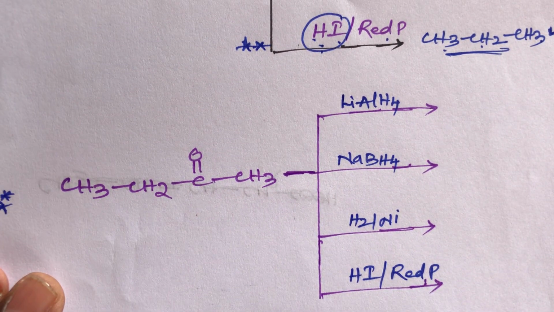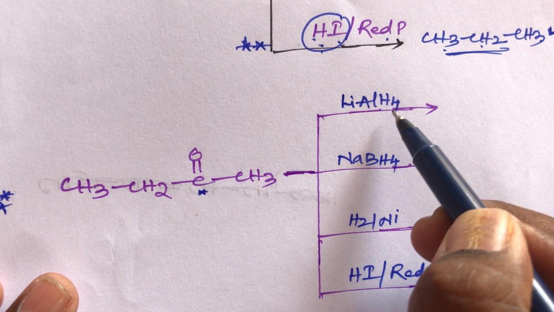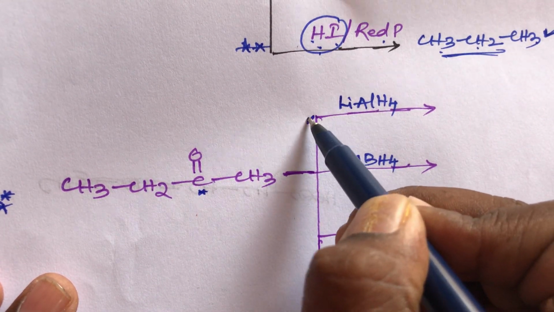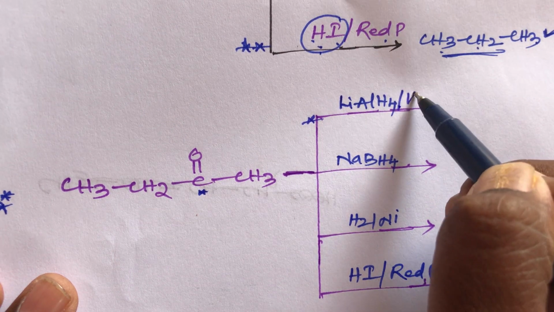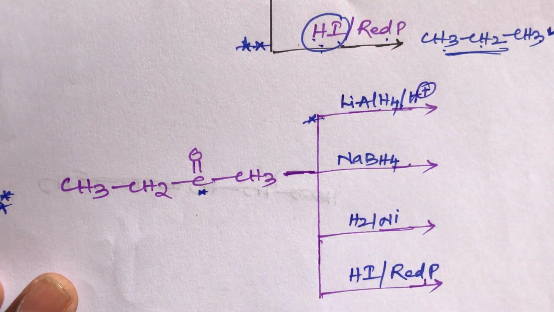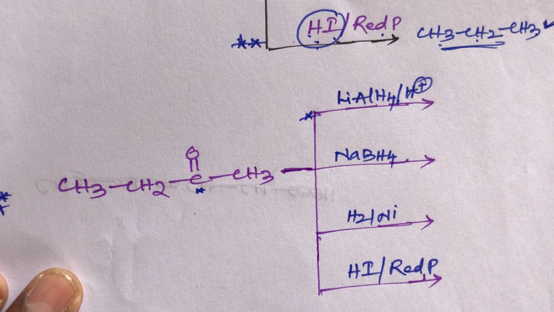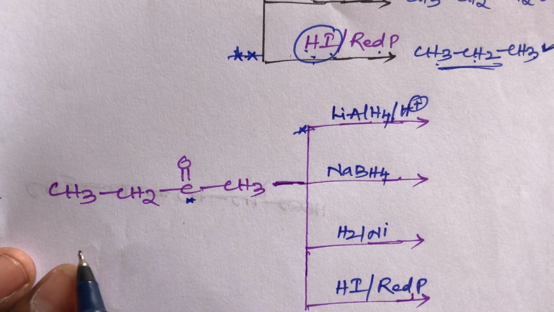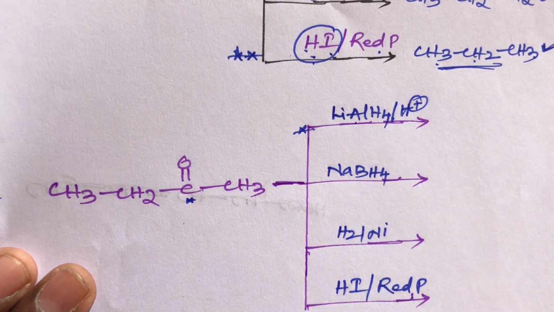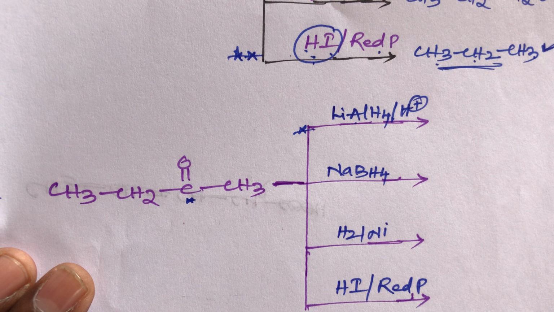CH3CH2COCH3, that is 2-butanone. Student, it has a keto group, the second carbon having the keto group. With lithium aluminum hydride, first step, lithium aluminum hydride can reduce the keto group also. This keto group is converted into alcohol. Once again, student, lithium aluminum hydride acts as a strong reducer, so it can reduce aldehydes, ketones and acids and everything. Already we did that in the previous video.